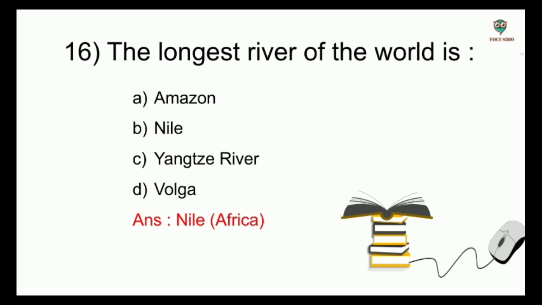It is the second longest river of the world and the largest river by discharge volume of water in the world. Yangtze River is in China. It is the third longest river of the world and the longest river in Asia. Volga is in Europe.